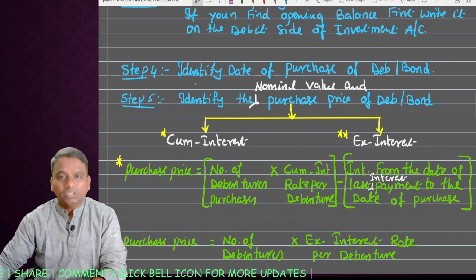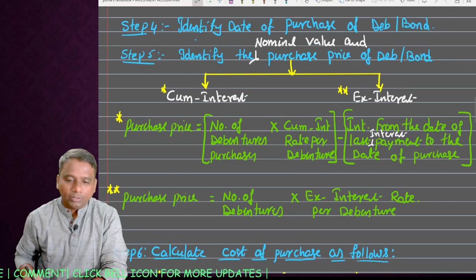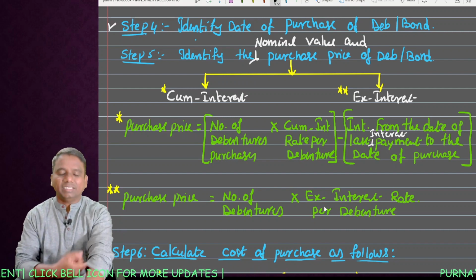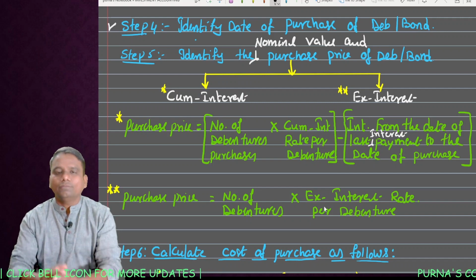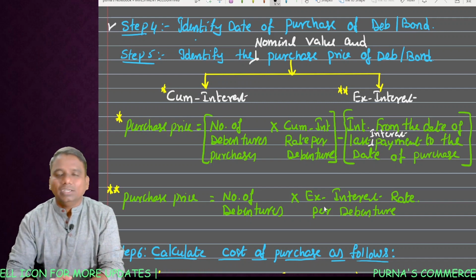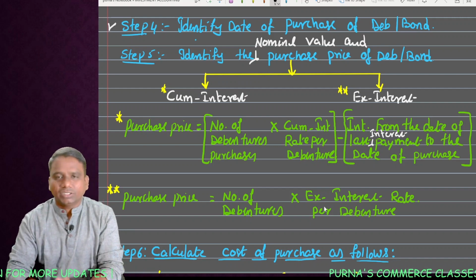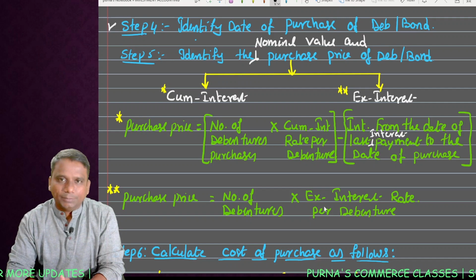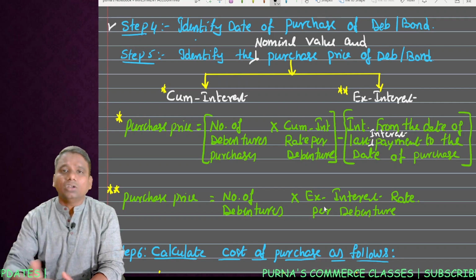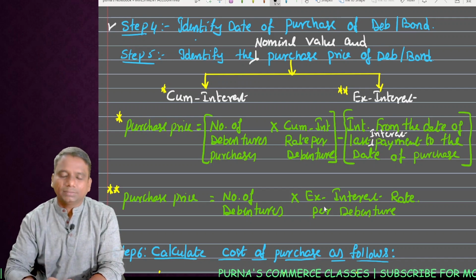Step 4. After checking and writing the opening balance, now check, relating to investment, we have two transactions. One is purchase of investment, debentures or bonds. At the same time, sale of debentures and bonds. First, we'll check for purchase transactions, then sale transactions. While solving these problems, check the chronological order of the transactions. Chronological order means date wise.